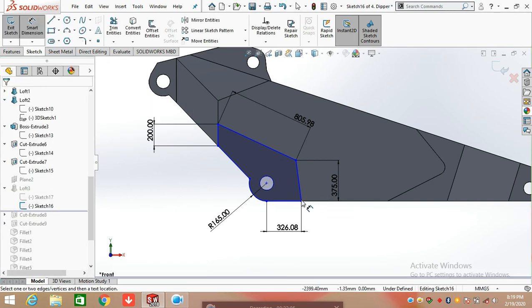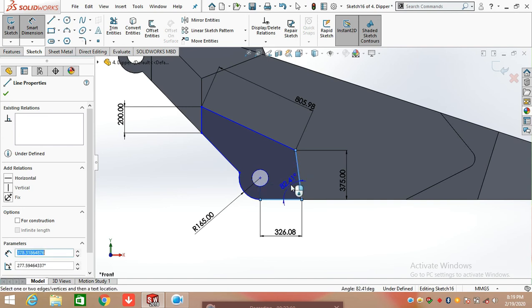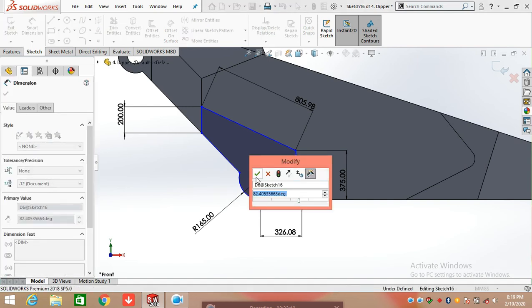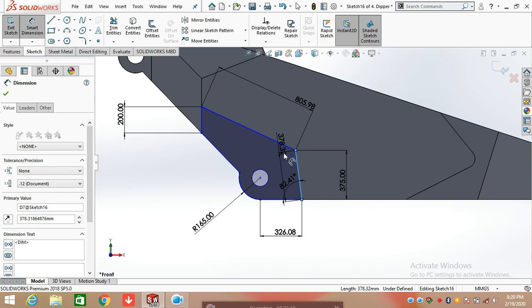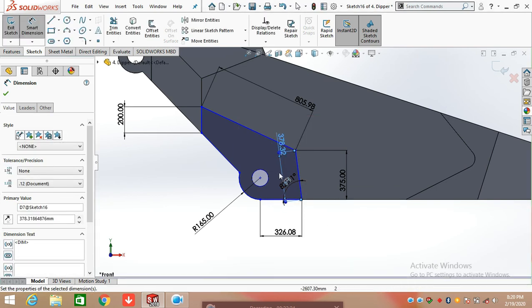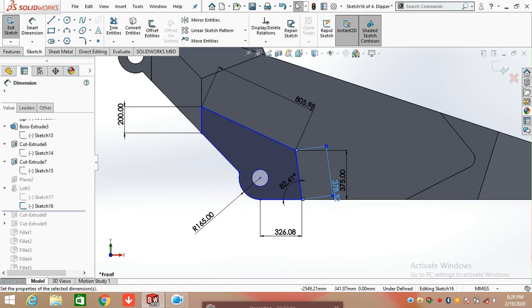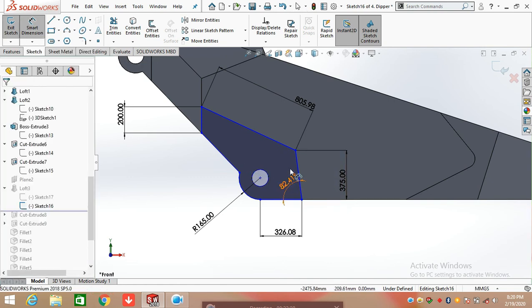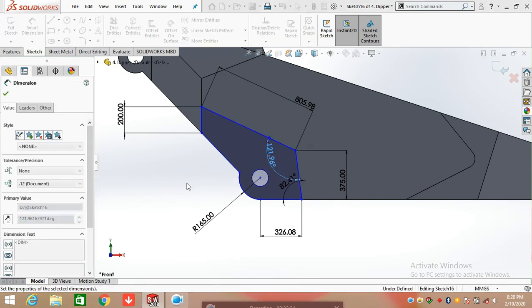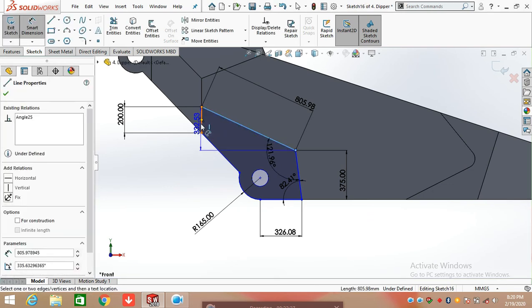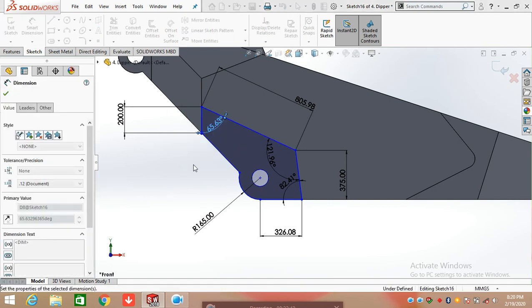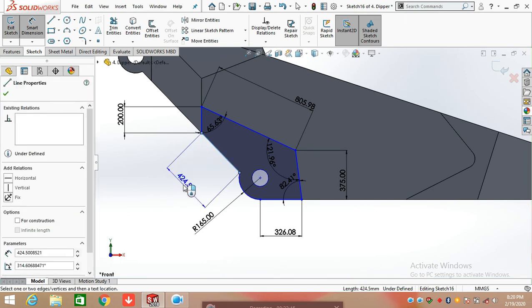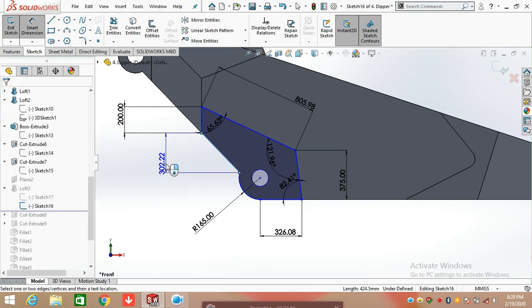Now defining the angle between these lines, so click on first line and second line and define the angle, which is 82.41 degrees, and the angle between these two lines, simply click on first line and second line, which is 121.96 degrees, and defining the angle between these two lines is 65.63 mm, and defining the length of this line, which is 302.22 mm.